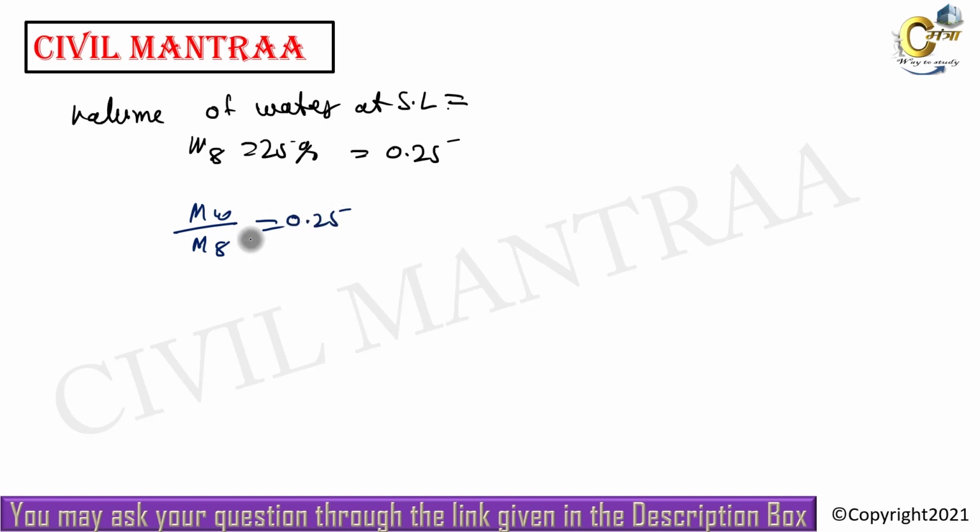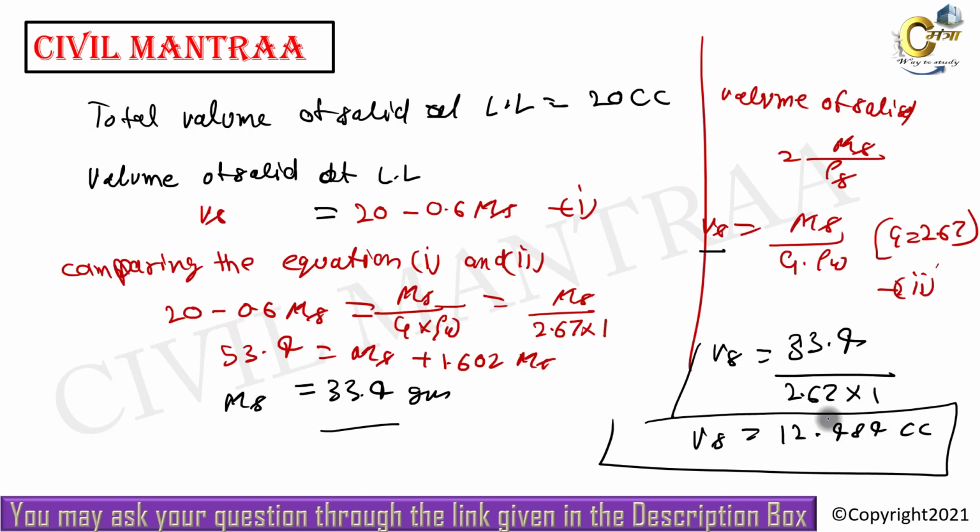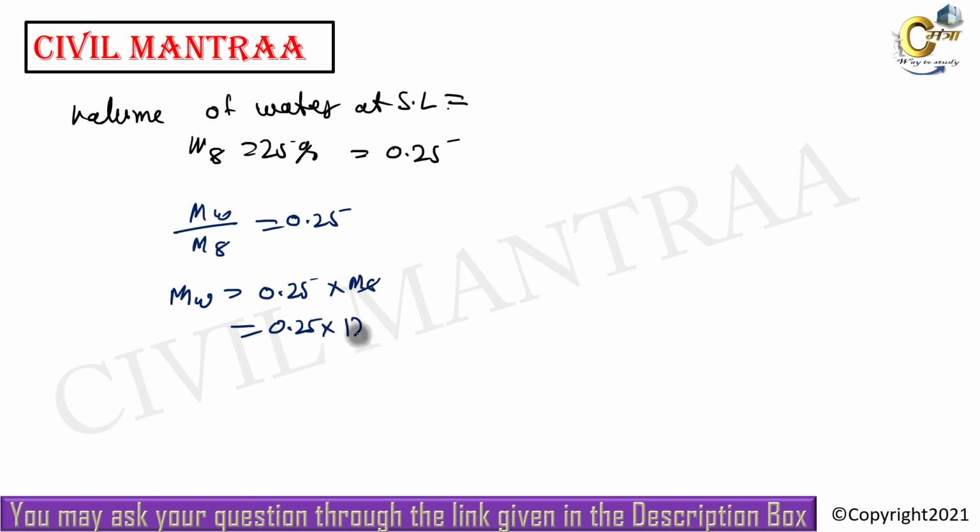So the mass of water will be 0.25 multiplied by mass of solid, 12.484. Then the mass of water will become 8.335 gram.